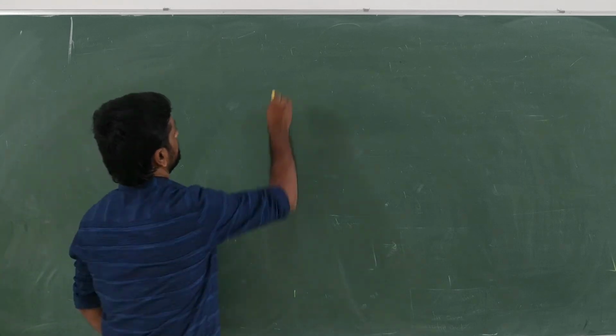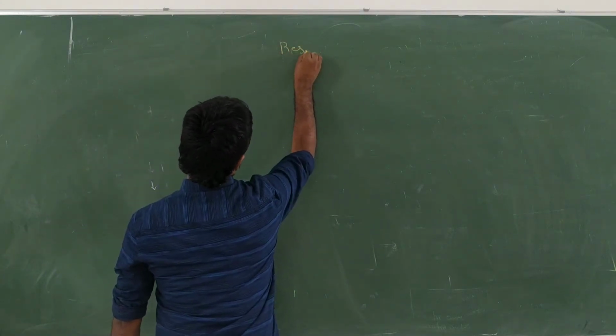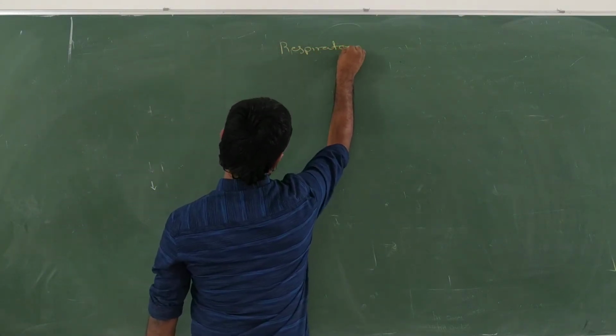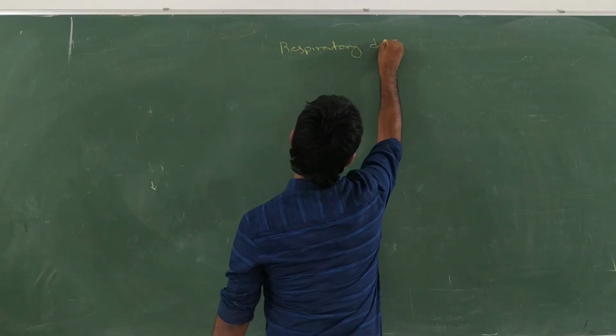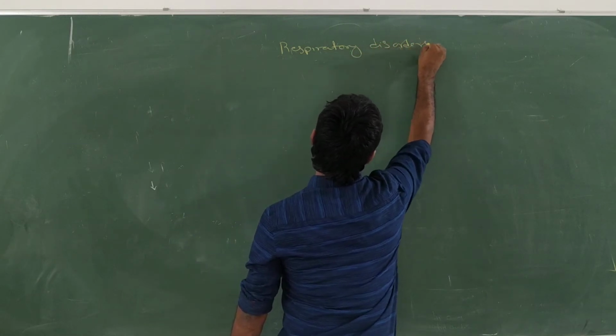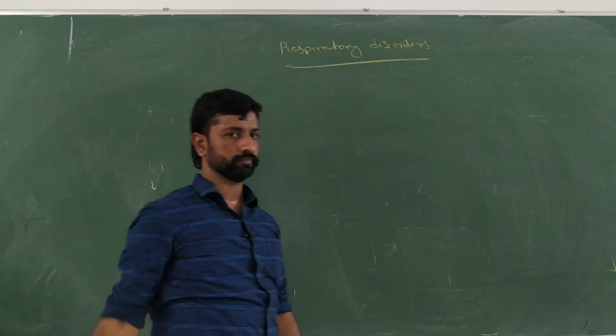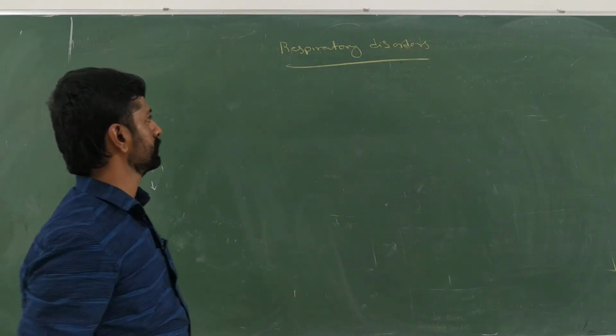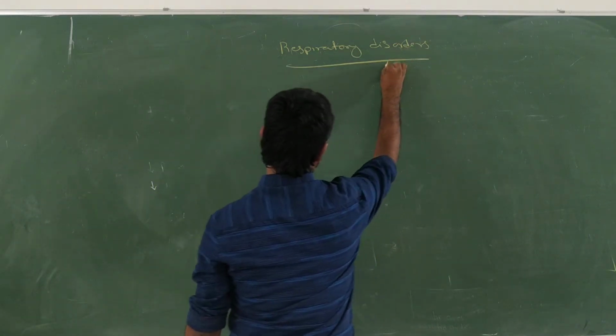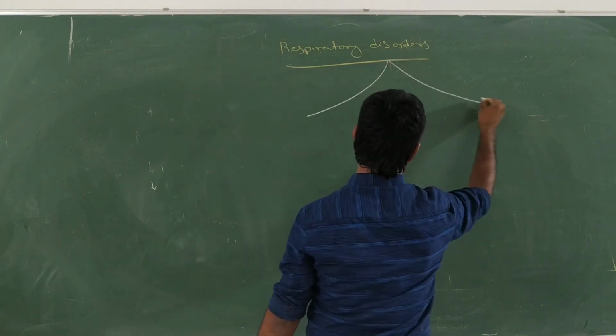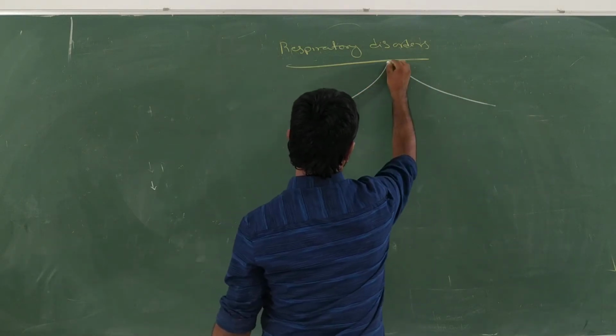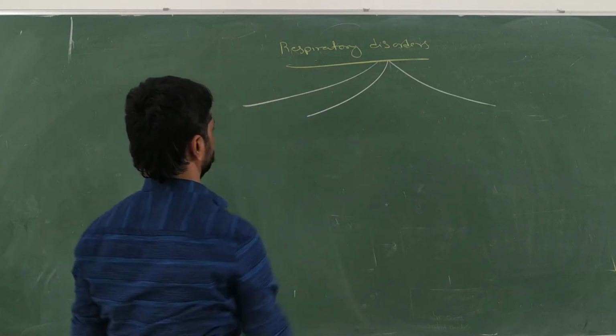So the next concept is regarding respiratory disorders. What are the respiratory disorders commonly caused?